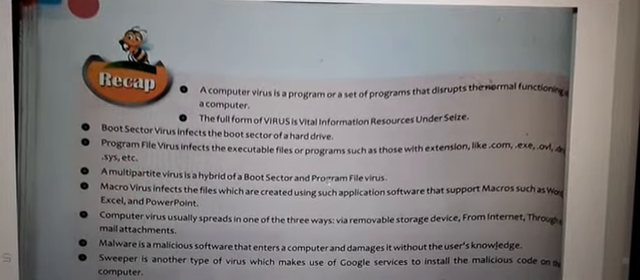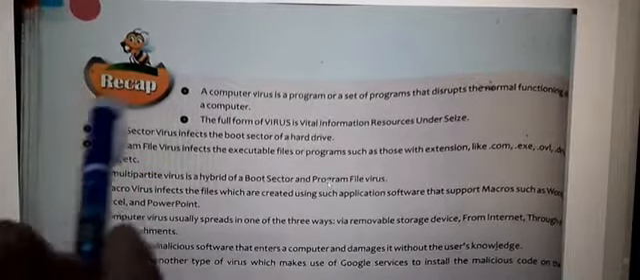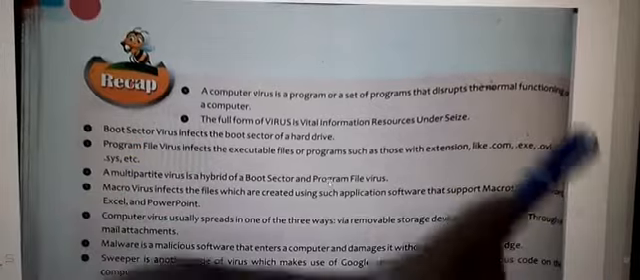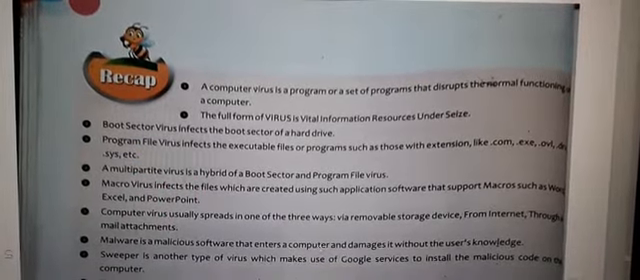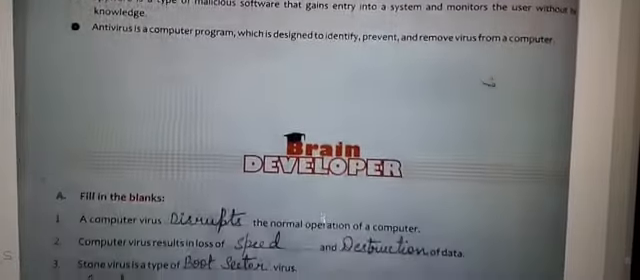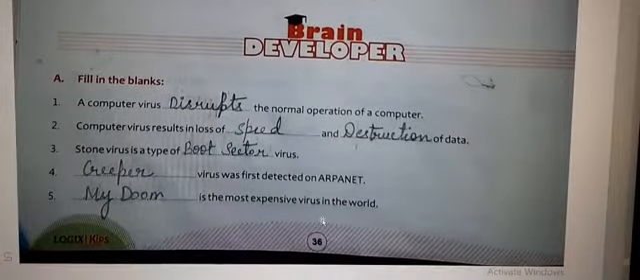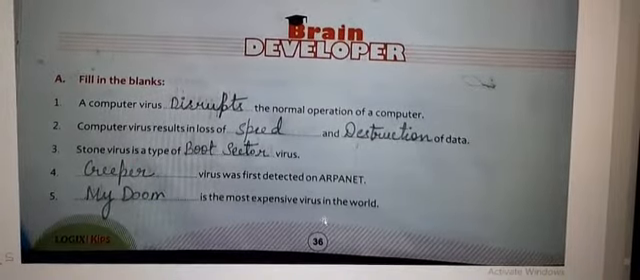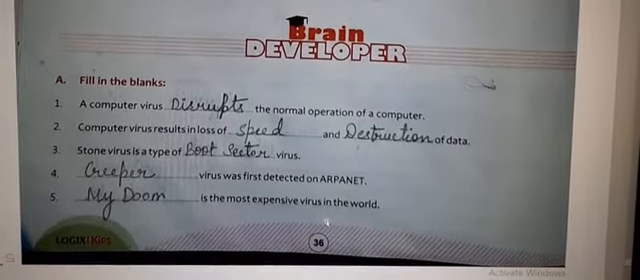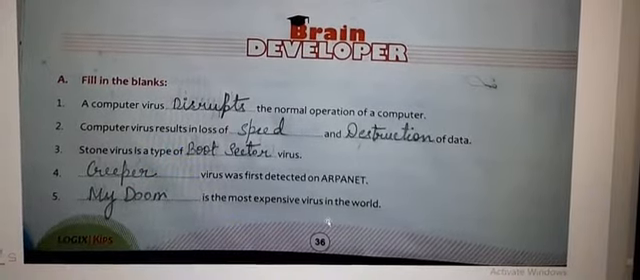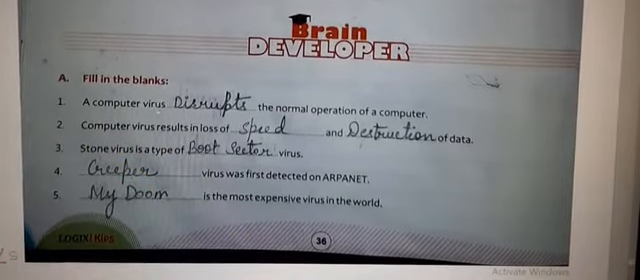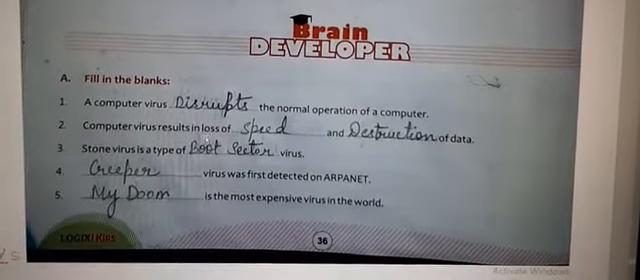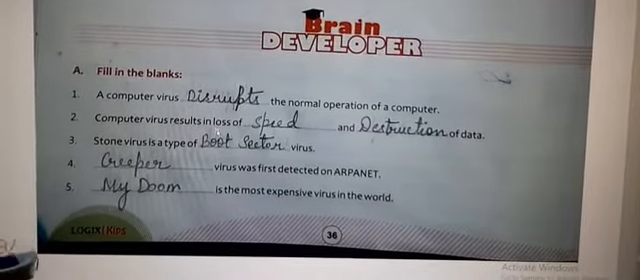This is your recap of the chapter. This is the recap of the whole chapter. Now we will start exercises. Exercise means fill in the blanks, true false, application based questions, multiple choice questions and question answers. So first we start with the fill in the blanks. Now, there are 6 fill in the blanks in this chapter.